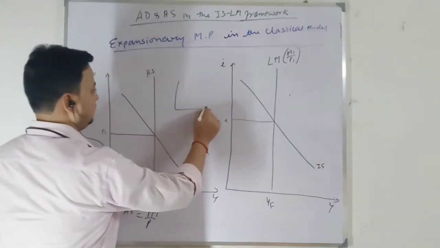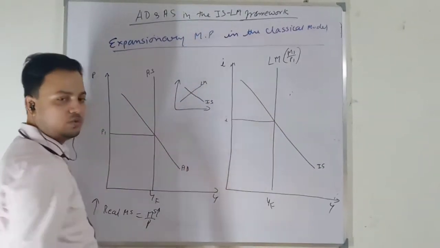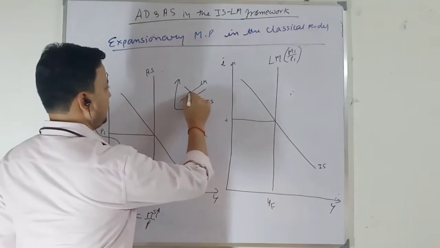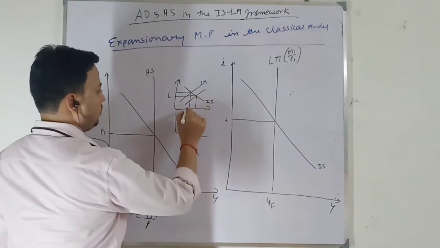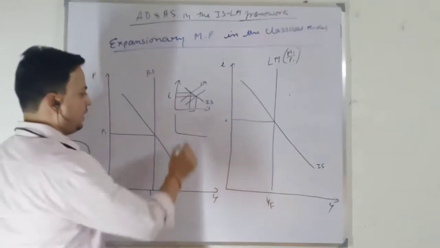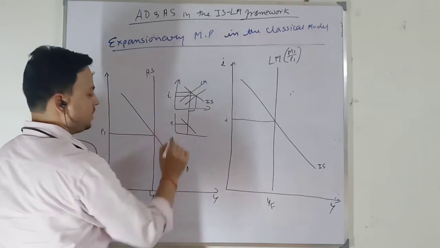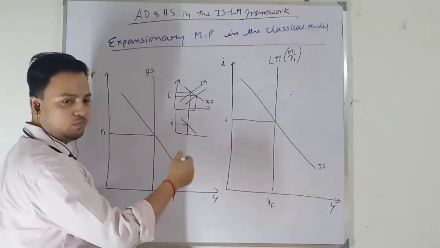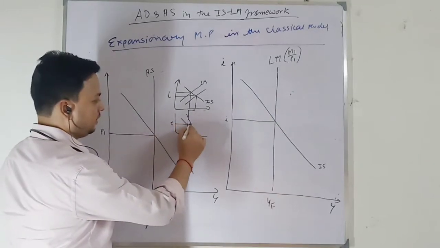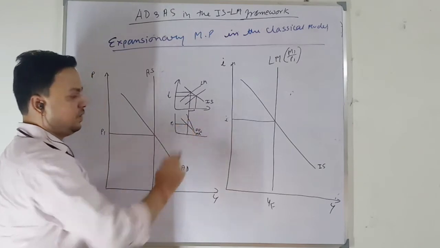If you remember this graph, this is the IS curve, this is the LM curve. Each LM curve is based on a real money supply. When your real money supply increases, the rate of interest declines, so your output will increase. And this is your initial aggregate demand curve. For the same price level, if there is an expansionary monetary policy, you have a shift in your aggregate demand curve. Okay, this we have done.